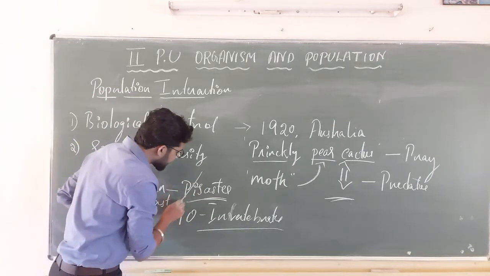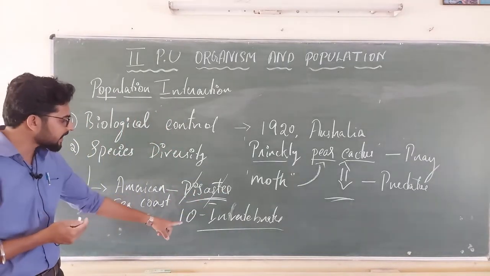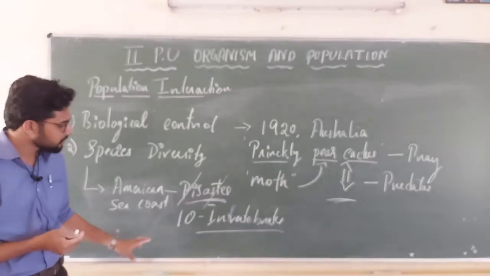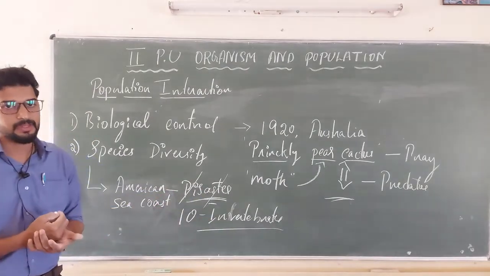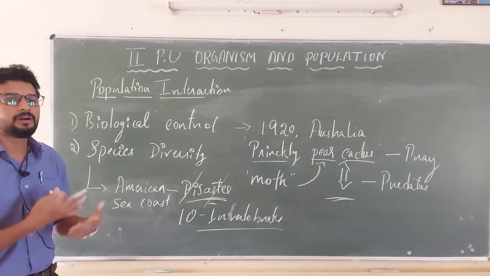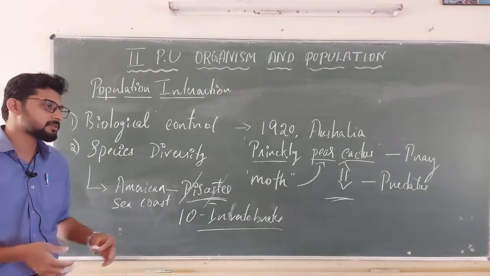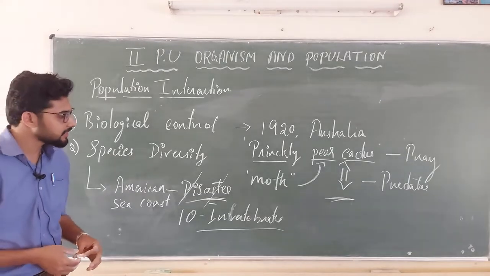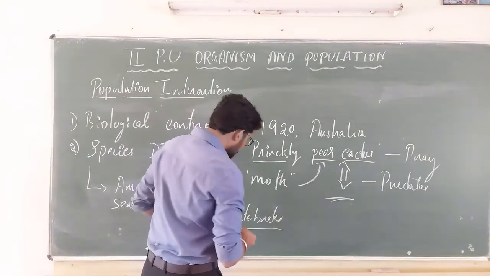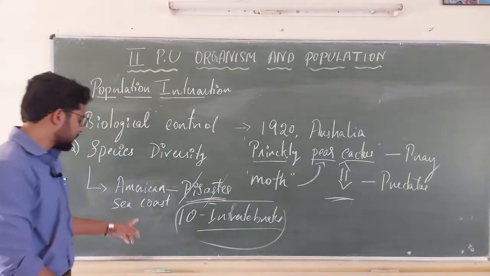Because of the elimination of Pisaster, this led to intraspecific competition among these organisms. Because of the competition, many organisms started to die, so they lost almost 10 invertebrates on the American sea coast.